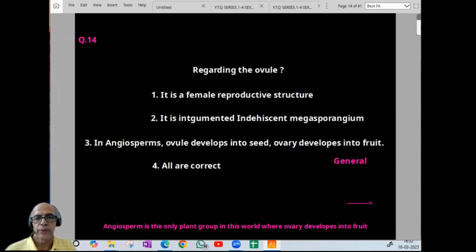When we come to the 14th question regarding the ovule, it is the female reproductive structure. It is the integumented, indehiscent megasporangium, correct. In angiosperms, the ovule develops into seed, the ovary develops into fruit. Remember, in angiosperms only we can find ovary and fruit for protecting the seed. So all are correct. Option-wise, it is 4. Now, question number 15.